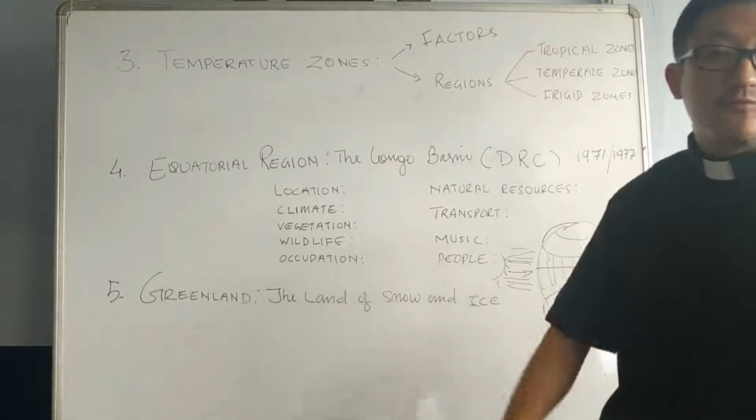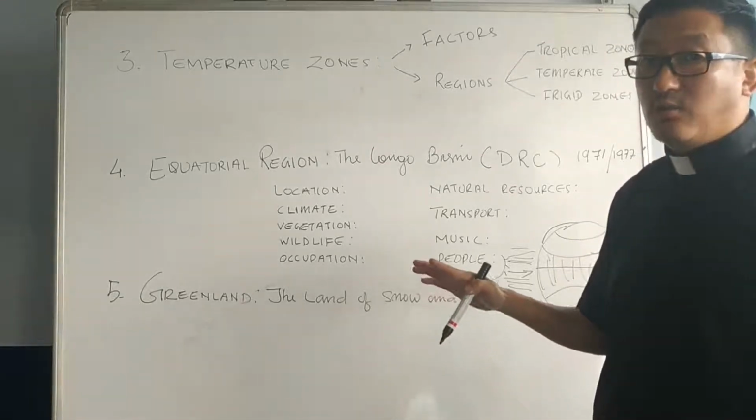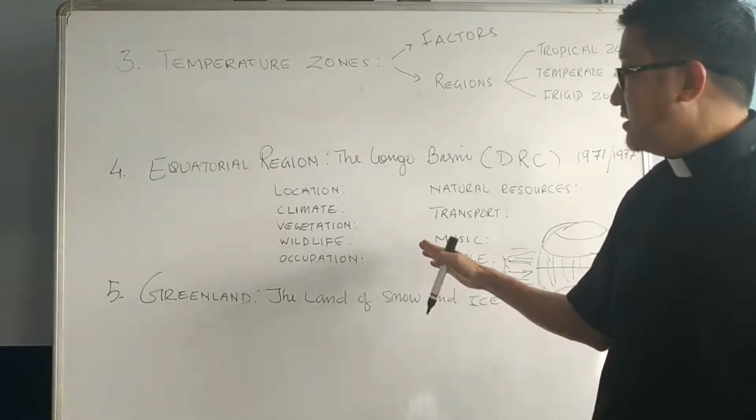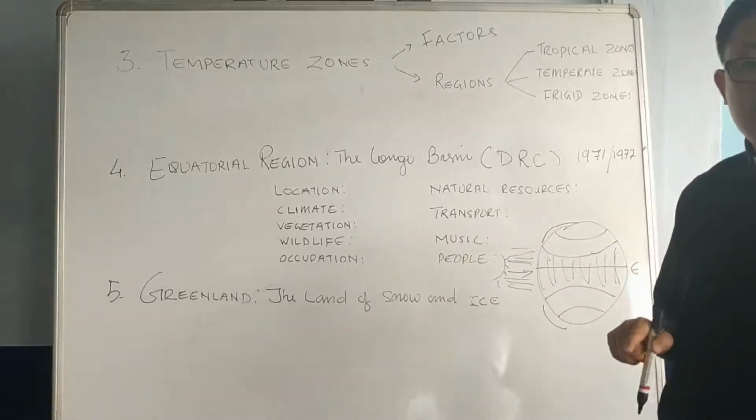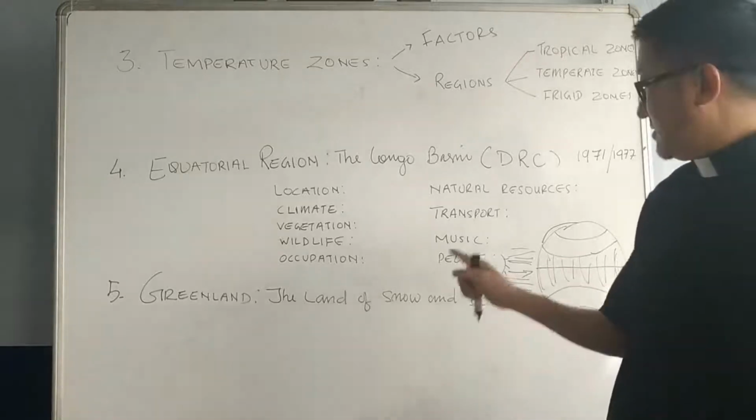Transport means a lot of rivers and oceans and big water bodies are there. How do they transport their goods from one place to another? Either they use boat or they use car. That also we have studied.